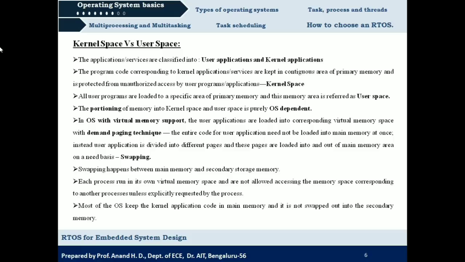Okay, so this we can't see with respect to kernel applications. Swapping can be seen only with respect to user applications. The code related to the kernel application will be loaded into primary memory at once. Only the code related to user applications will be swapped from primary memory to secondary memory and from secondary memory to primary memory through the demand paging technique. Okay, that we need to understand. So that is related to kernel space and user space.